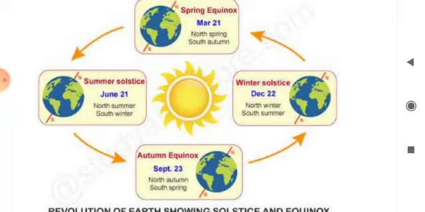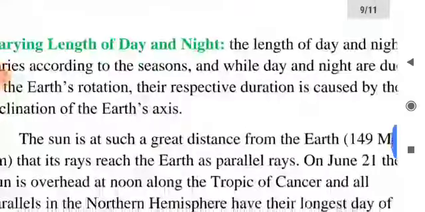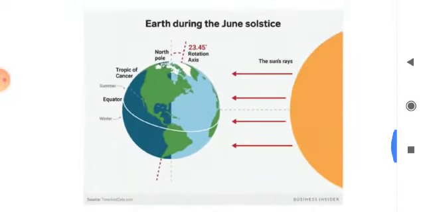So what are the special features of summer solstice and winter solstice? Let's see the figure. The word solstice means sun standing still. On 21st June, the Tropic of Cancer receives the direct rays of the sun and the northern hemisphere experiences summer season.